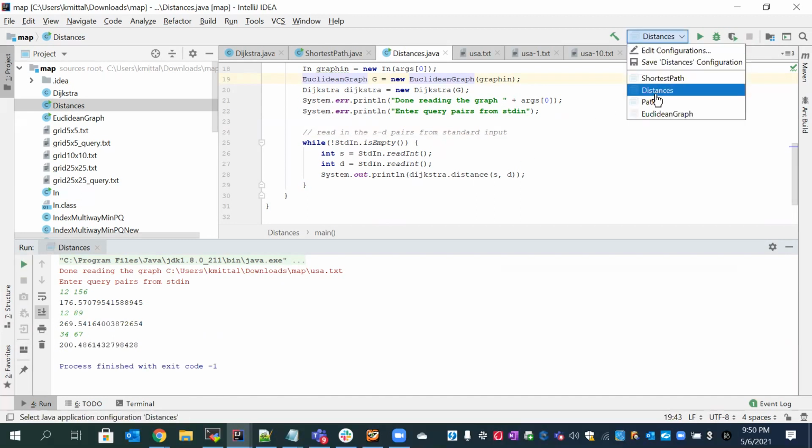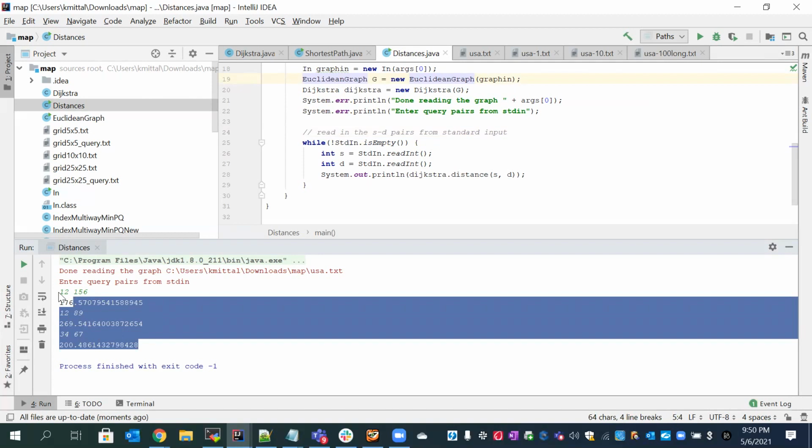Now the other class was the path. This class is basically to print the actual path from the source to destination, since the last class was printing the distances only. Suppose I do 12 for 156, it will give the hierarchy, like what are the edges that need to be traversed for the same.